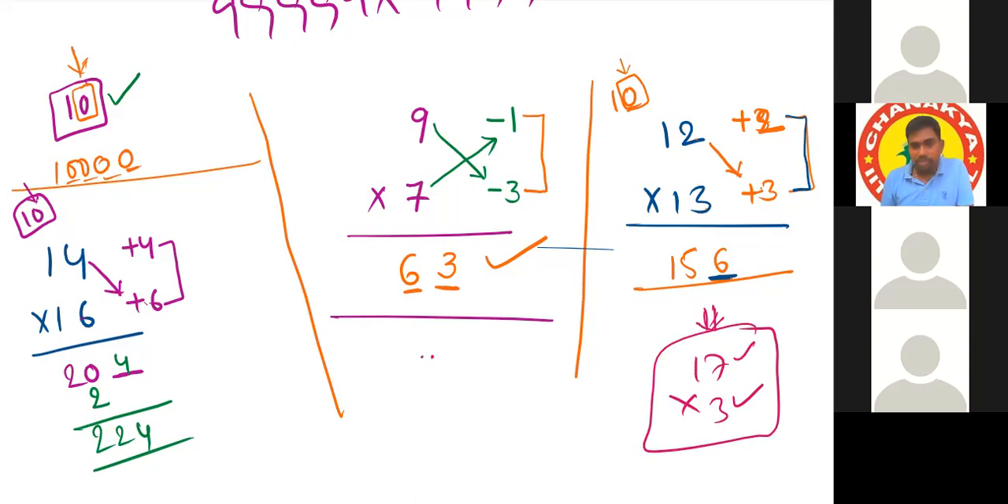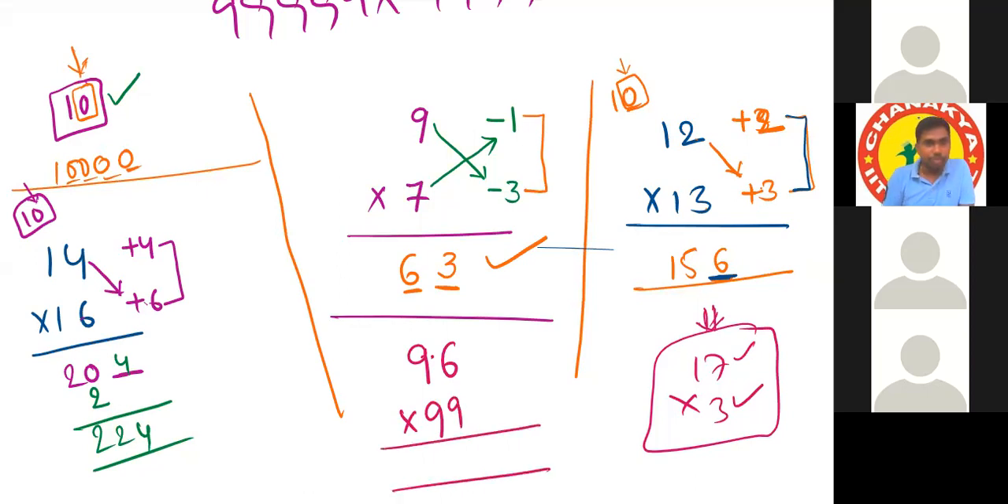And last question for this session, like 96 into 99. Suppose. Okay. Tell me, what will you do? First decide base. Base is how much? 100. Base is 100, so we'll reserve 2 places. Sir, minus 4 and minus 1. 96 minus 1 is 95.